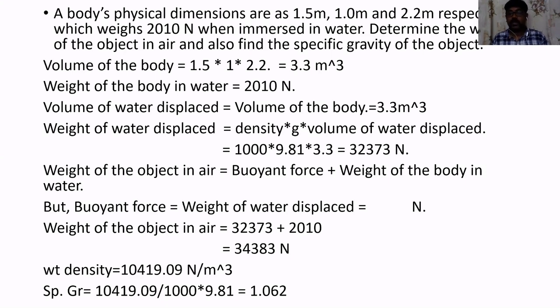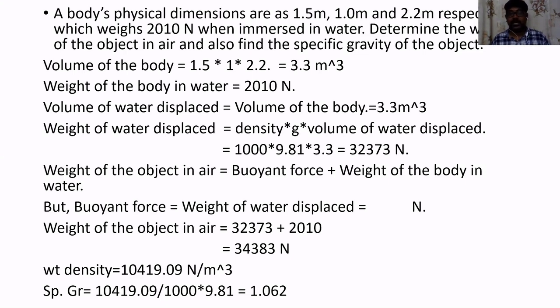So we first calculate the volume of the object. Once we know it, the same quantity of water will come outside the container. That is nothing but the volume displaced by the object.